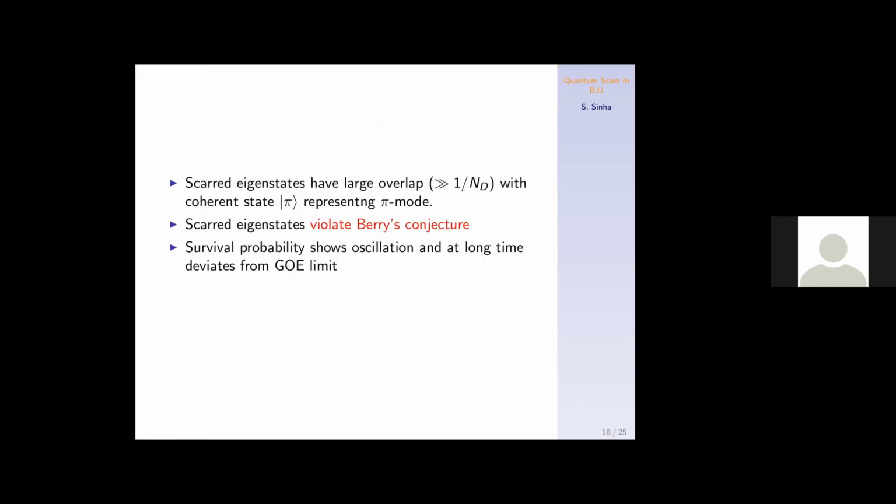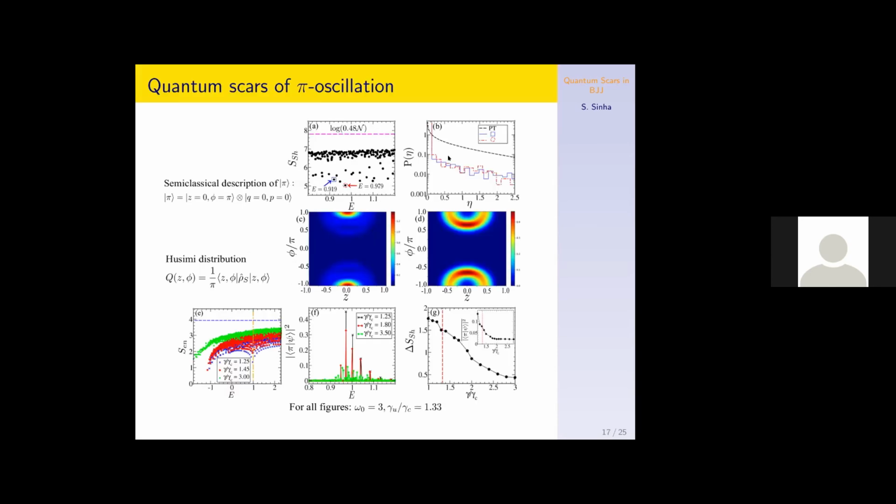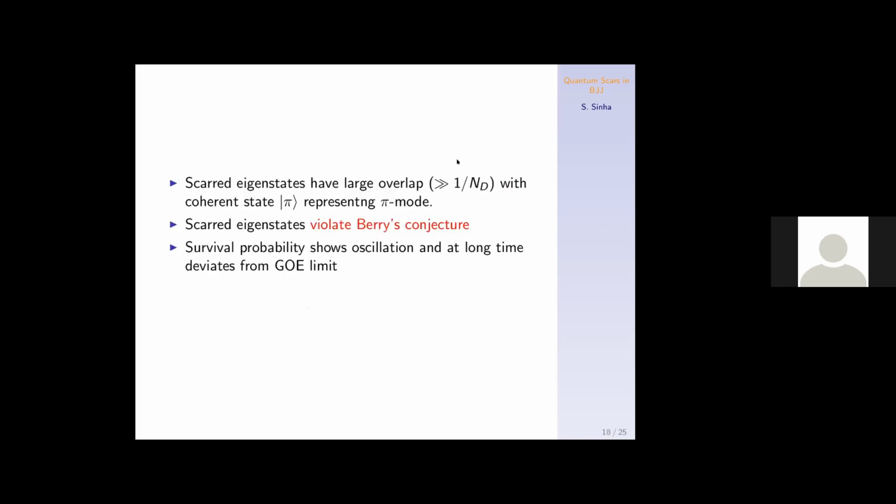Another interesting point is that the scarred states violate Berry's conjecture. Typically, Berry's conjecture says that in ergodic states the amplitudes of the states follow a Gaussian probability distribution, or in the random matrix context, the Porter-Thomas distribution. But we found a strong deviation from this Porter-Thomas distribution for these scarred states. So Berry's conjecture is violated for the states carrying the scars.